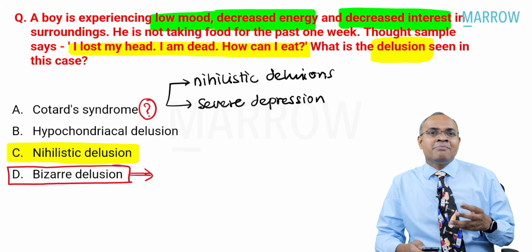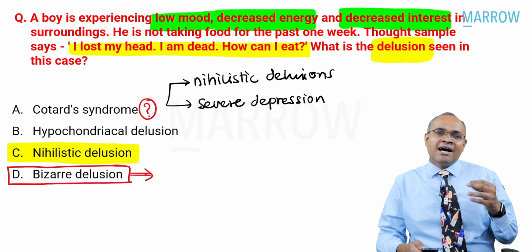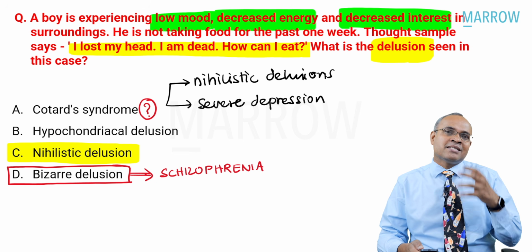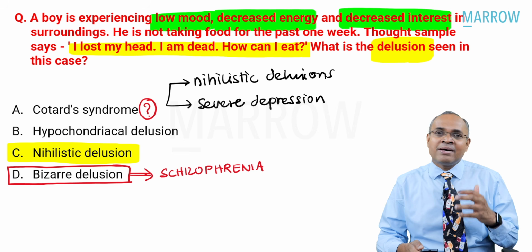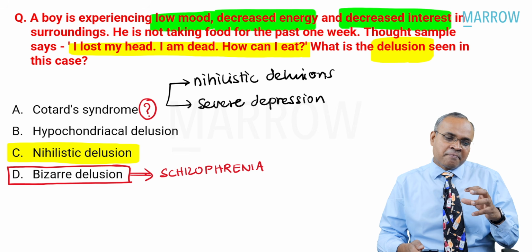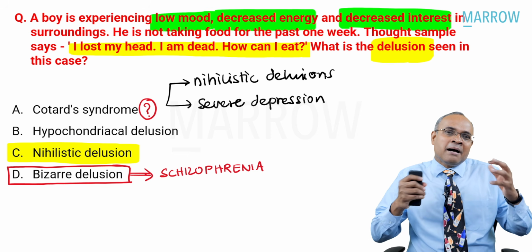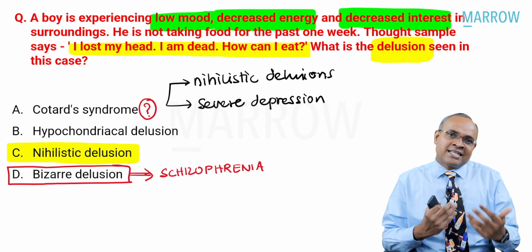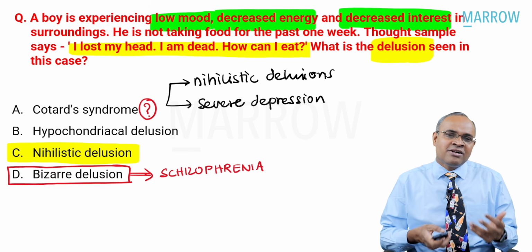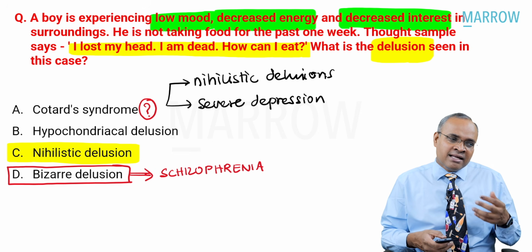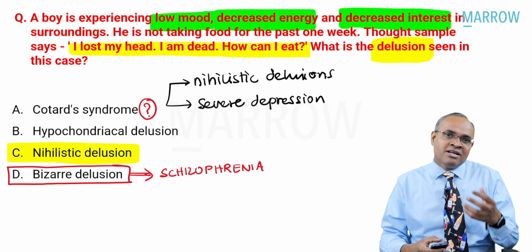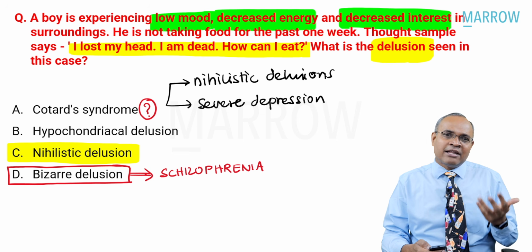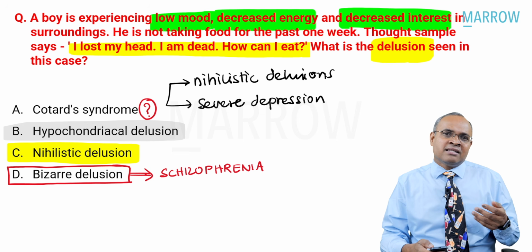Understood? Now, what about bizarre delusions? Bizarre delusions are typically seen in which patients? Schizophrenia patients. Bizarre delusions are very unusual, really abnormal, difficult to explain delusions. They are very, very characteristic of schizophrenia. These days, they don't use it as the primary criterion for schizophrenia, but clinically, we know whenever a patient comes with a very abnormal, bizarre kind of delusion, it's mostly schizophrenia.